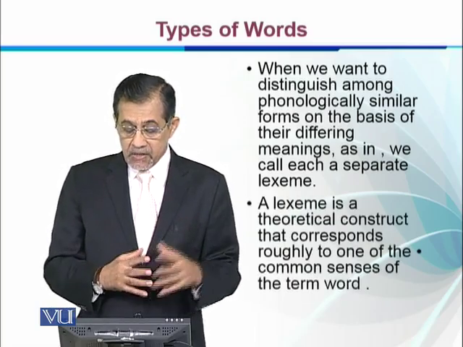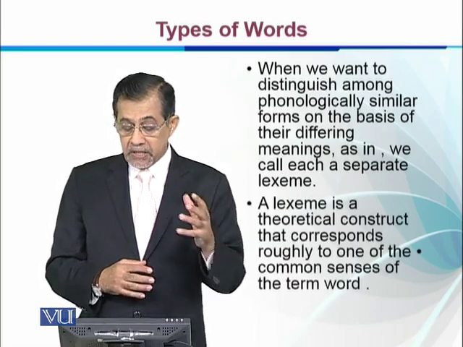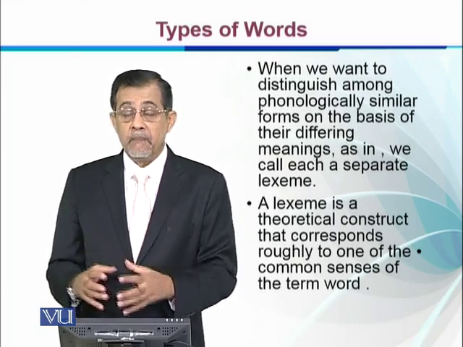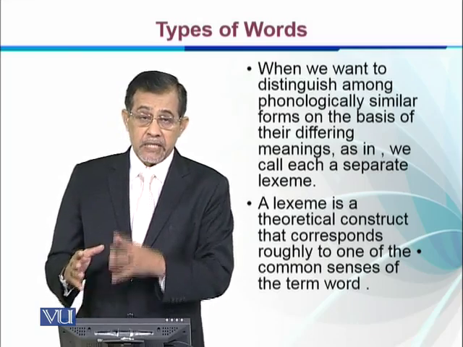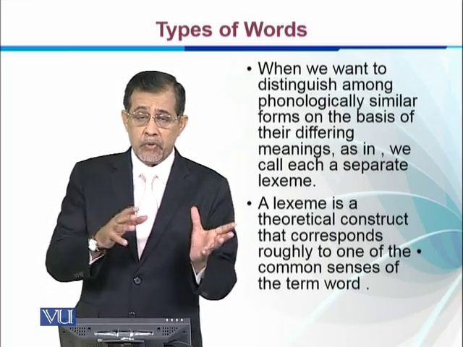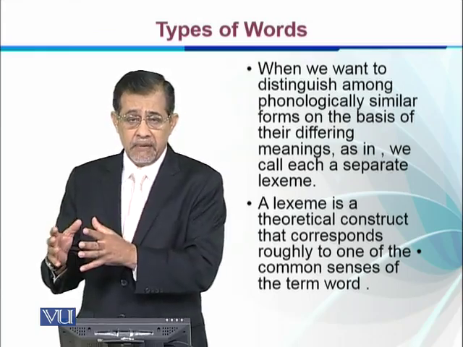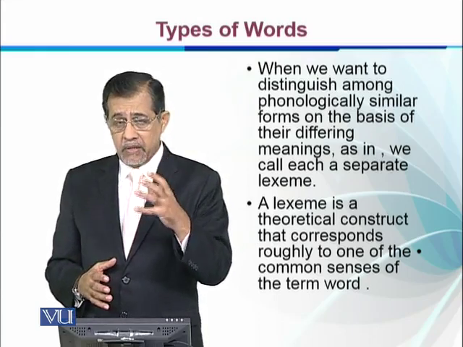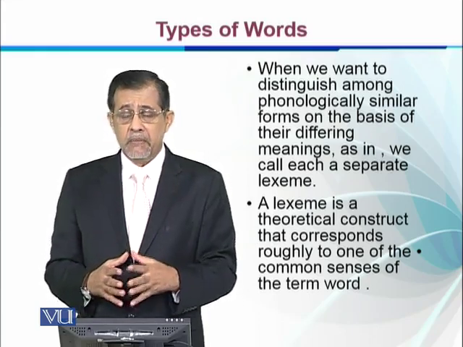A lexeme is a theoretical construct that corresponds roughly to one of the common senses of the term word. So it's a theoretical construct. We call rabbit and rabbits lexemes. They are two tokens of the same word.